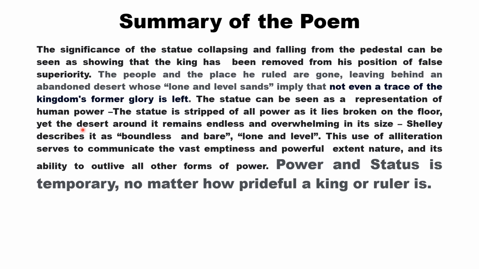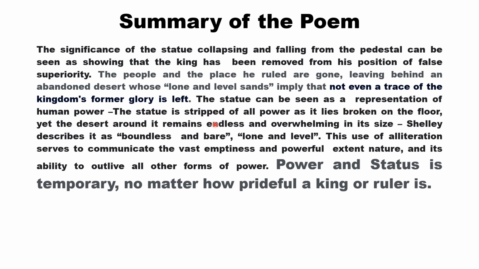Now, this is a summary of the poem, students. Hope you've understood it. The significance of the statue collapsing and falling from the pedestal can be seen as showing that the king has been removed from his position of false superiority. So he lost his value because his superiority was very false. The people and the place he ruled are gone, leaving behind an abandoned desert whose lone and level sands imply that not even a trace of the kingdom's former glory is left. Everything is gone.